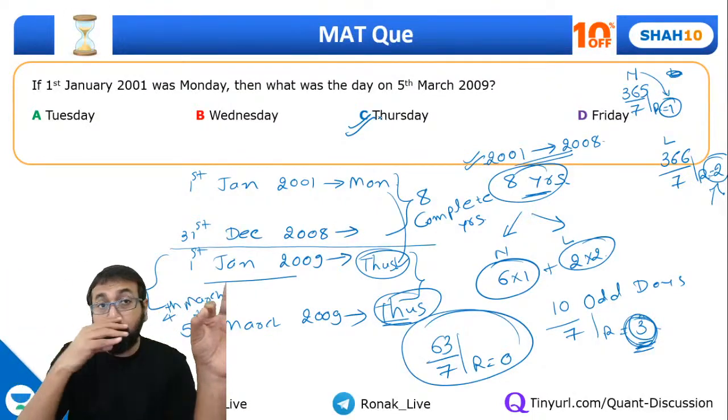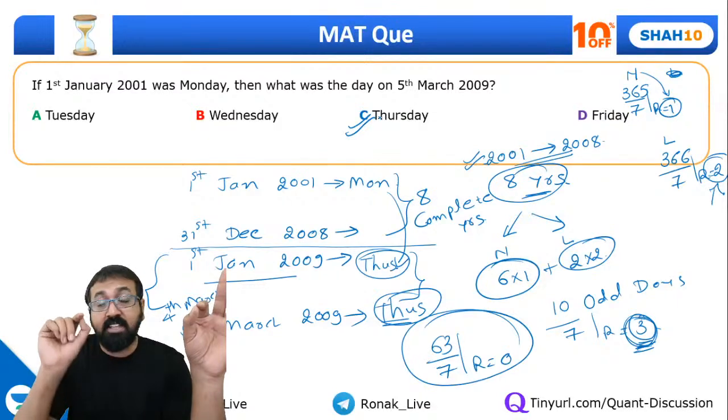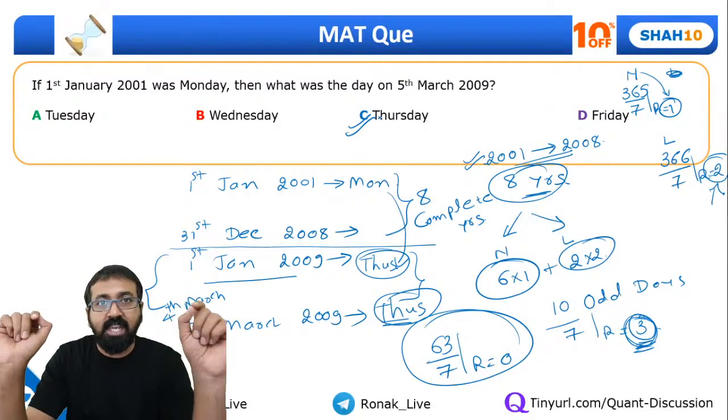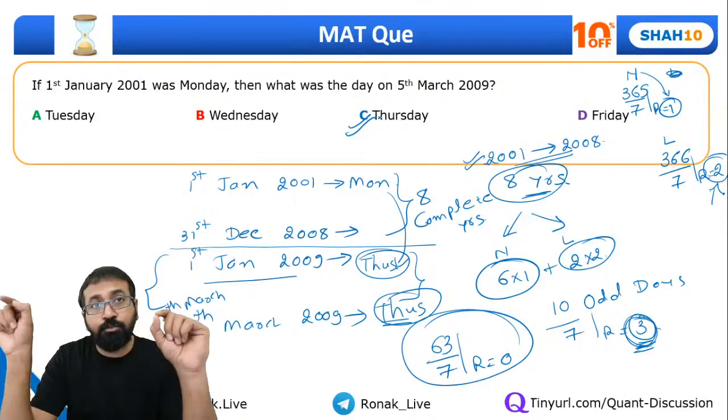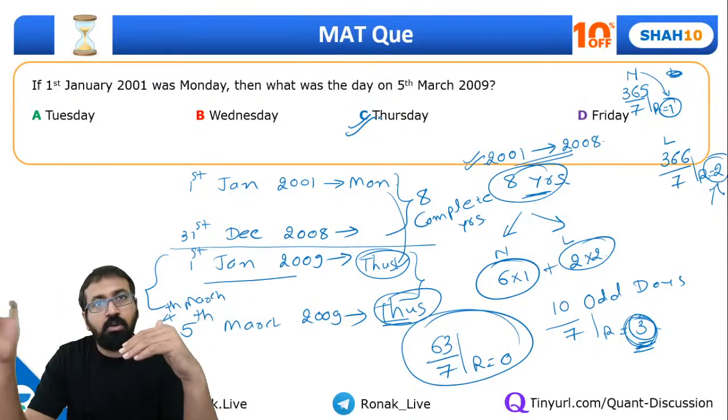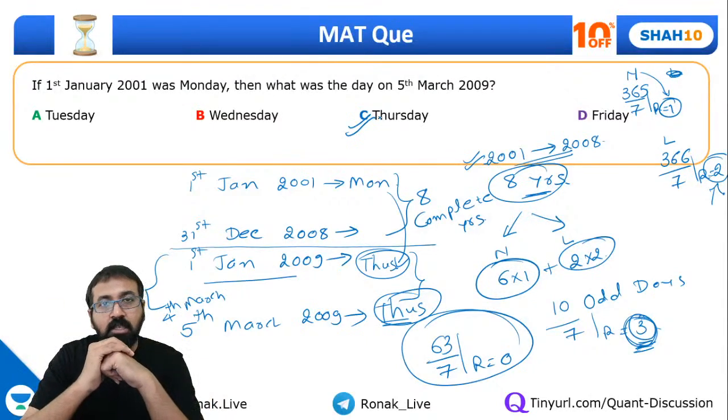So if 1st Jan 2001 was Monday, then 1st Jan 2009 should be Thursday. Once we have got 1st Jan 2009, now we calculate the 1st Jan to 4th March period, which comes out to be 63, divide by 7, 0 odd days.